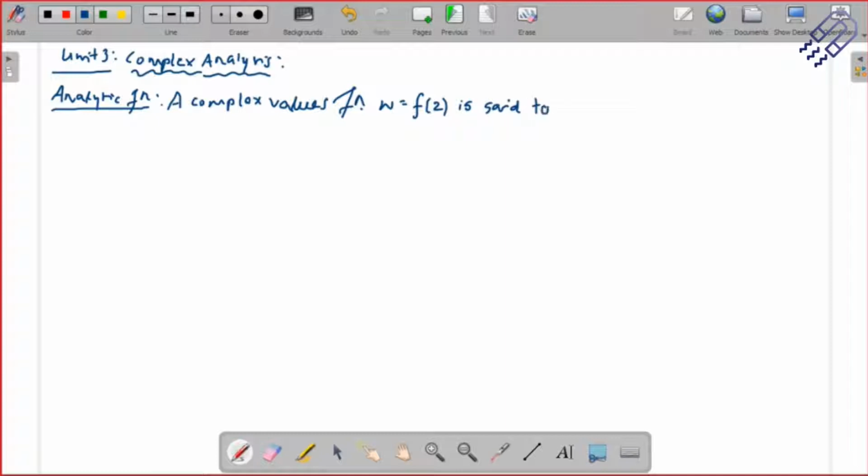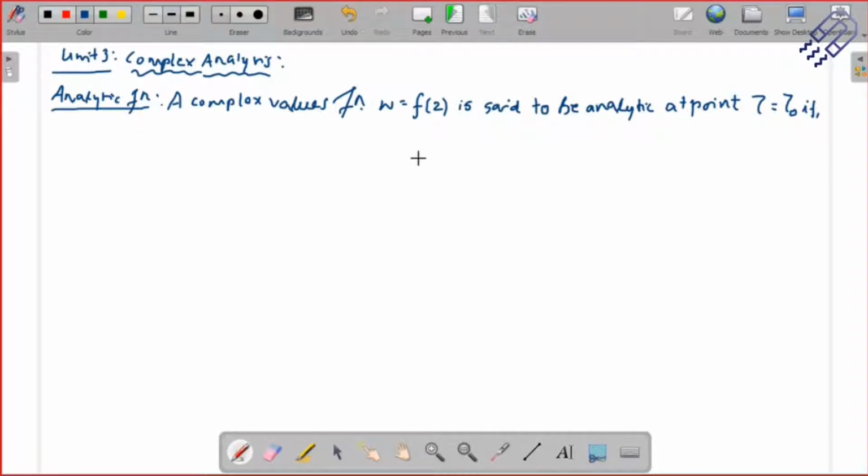It is said to be analytic at a point. So you can say a function is analytic at a point, or it is analytic for an entire range of points, and so on. We'll see examples when it will be more clear.